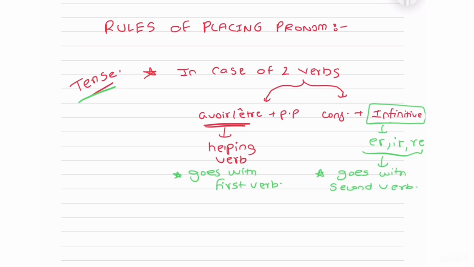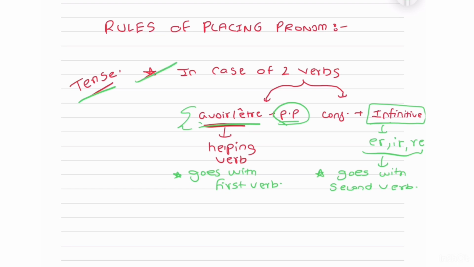It can be any situation, be it futur proche or normal present tense, where you have two verbs being used. There, if an infinitive is there, the pronoun goes before the infinitive verb. If it is tenses like passé composé, where past participle and avoir or être are there, know that it never goes with the past participle, it will always go with your helping verb. This was your first rule.